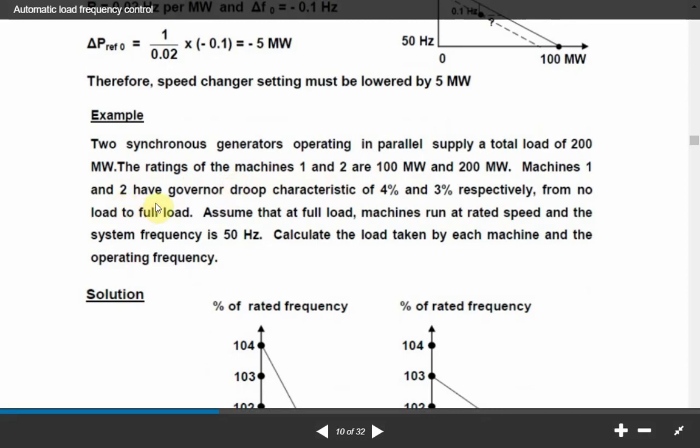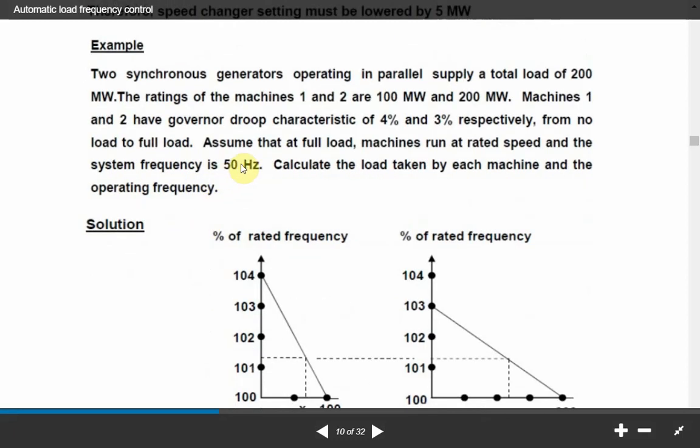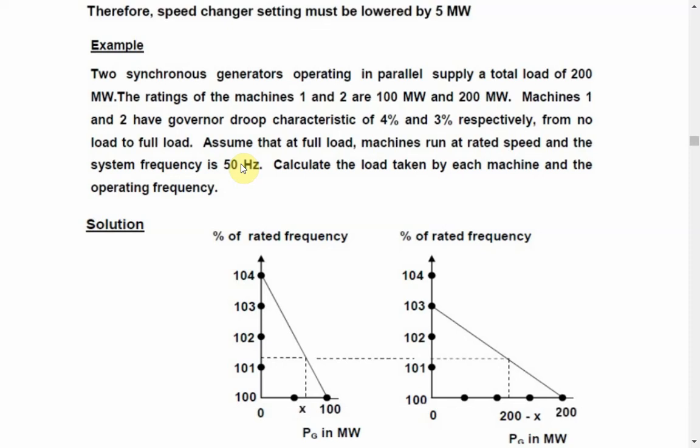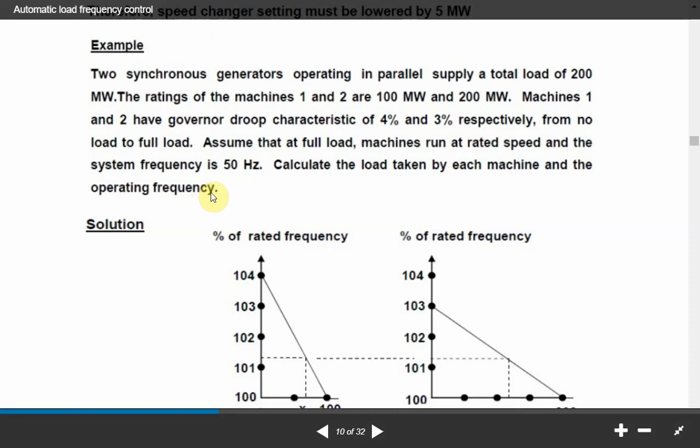Machines 1 and 2 have governor droop characteristics of 4% and 3% respectively from no load to full load. Assume that at full load, the machines run at rated speed and the system frequency is 50 hertz. Calculate the load taken by each machine and the operating frequency.